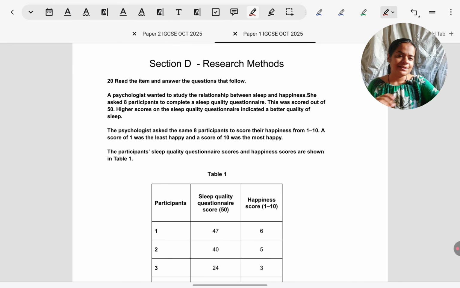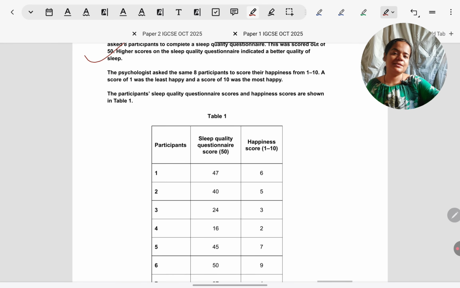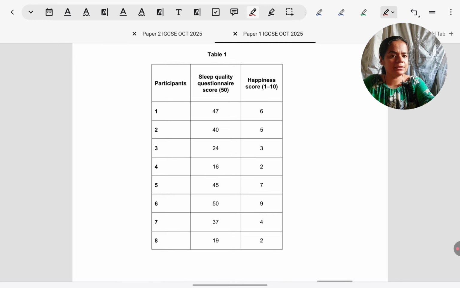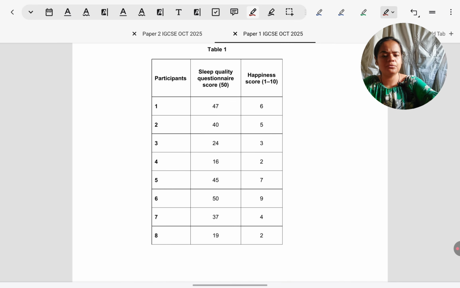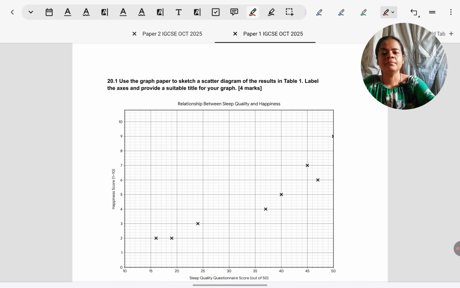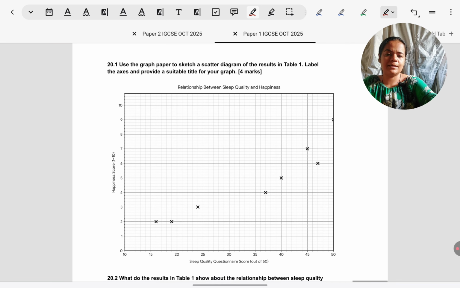Okay, coming to everyone's favorite section, research methods. So there's this whole situation with the table. The gist of the situation is the researcher was looking at sleep quality and happiness of participants, a correlational study. So scores have been obtained for both, no manipulation. First, they've asked to draw a scatter graph. I've drawn the scatter graph as such.